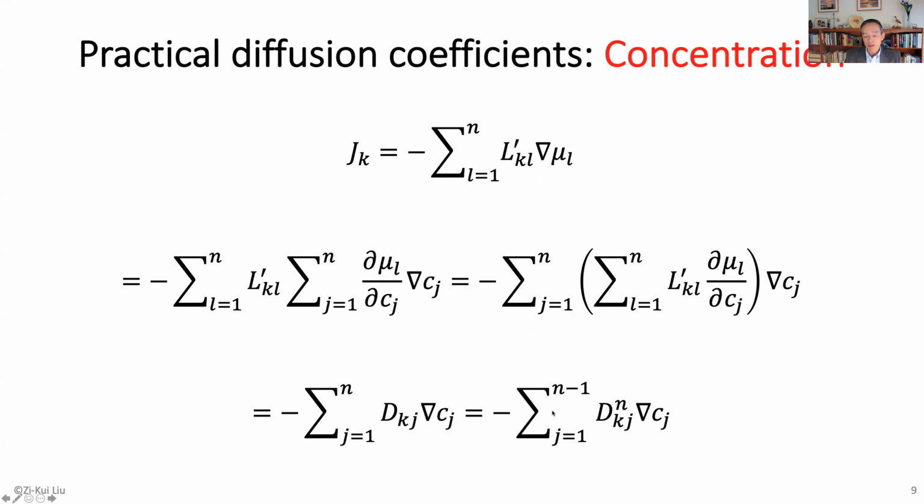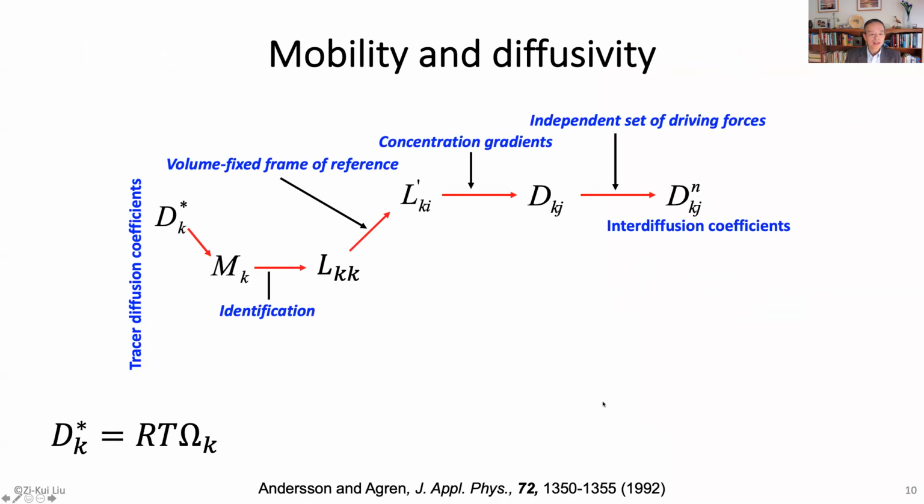Now, because in most cases the sum of all compositions equals 1, you make one of them a dependent one. You have independent driving forces for the concentration gradient. So you now reduce the chemical diffusivity. This is the interdiffusion coefficient we typically call it. Now, if you put them together, with all of Young's fantastic work, we now have a mobility, right? We talked about M before. And M can also be related to the tracer diffusivity, through the Einstein equation. And then we can change the mobility M to the L coefficient.